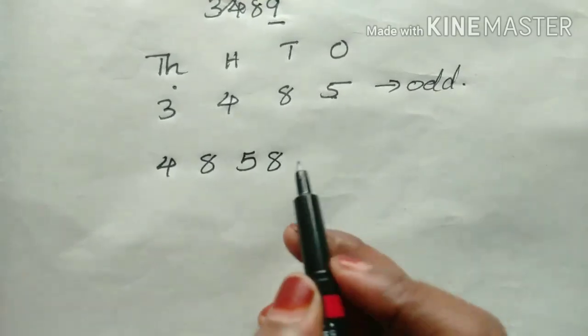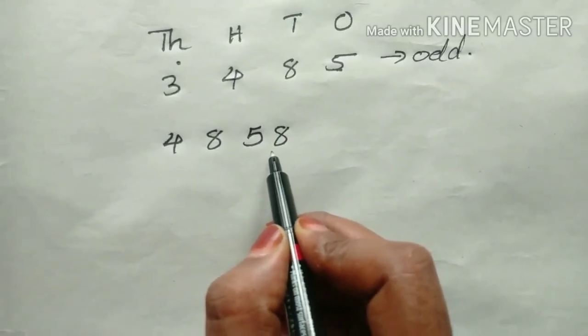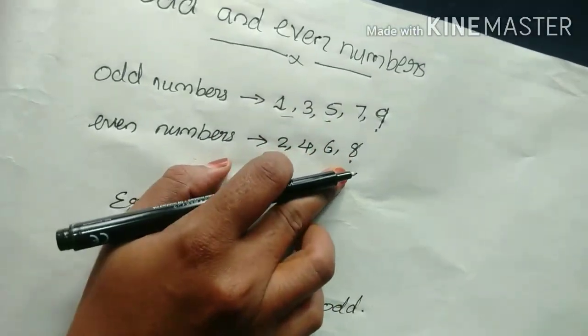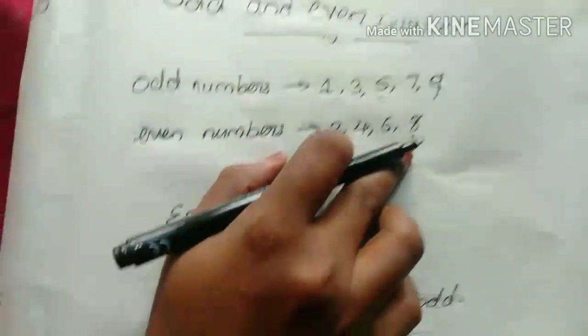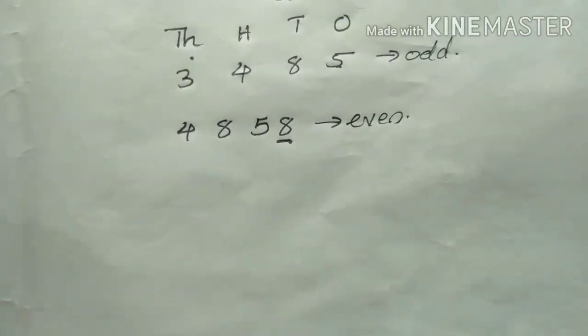Okay, clear. Then another example: 4858. In the ones place which number do we have? Yes, 8. So 8 is an even number. So that is an even number.